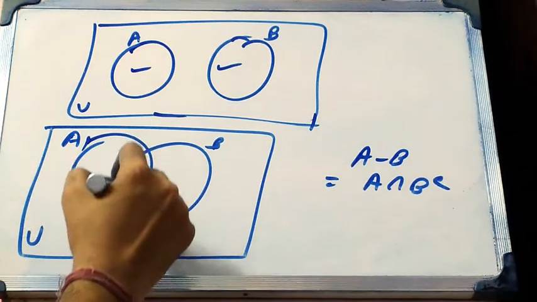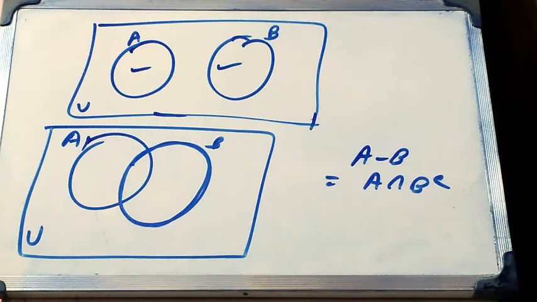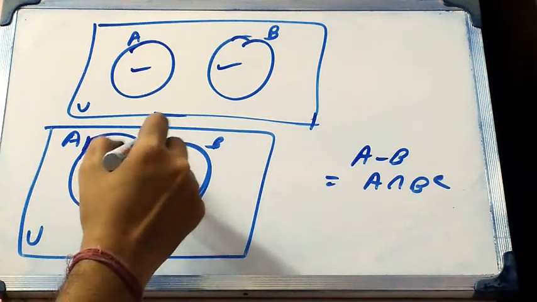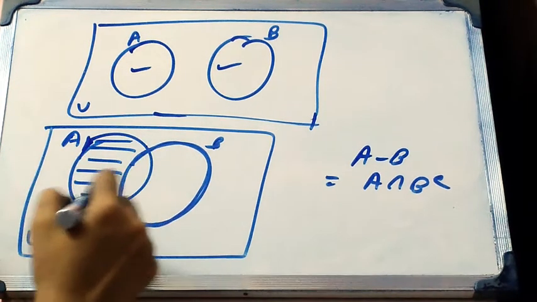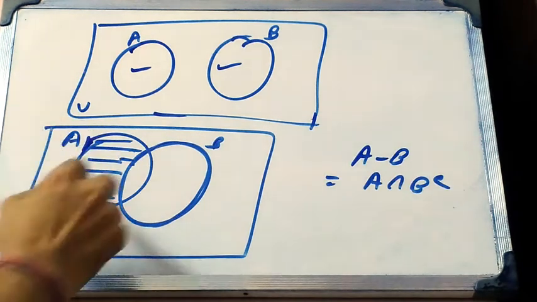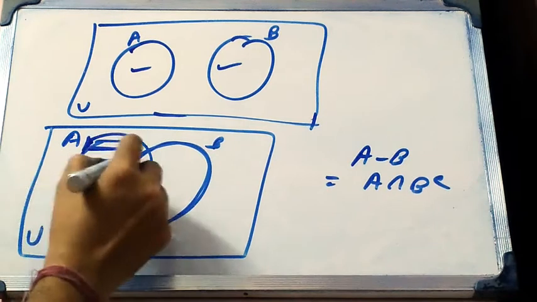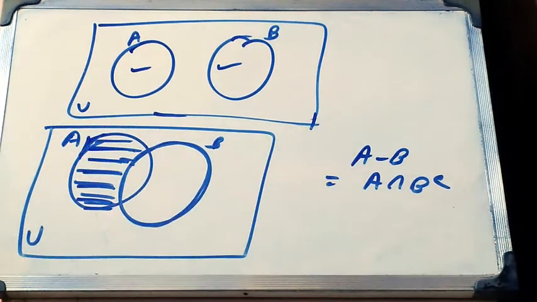B complement means the portion which is except B. That means this portion is the complement of B, which contains all the elements except B. So A intersection B complement means this portion. That means this portion is the A minus B portion.